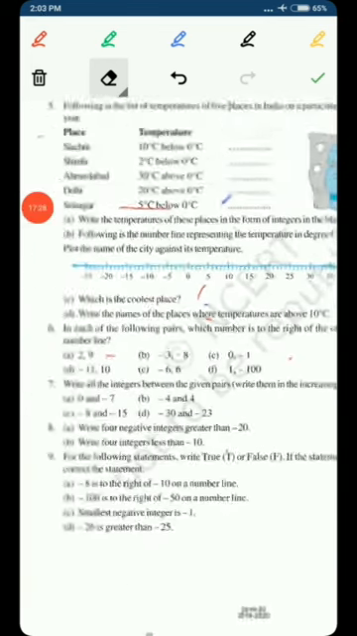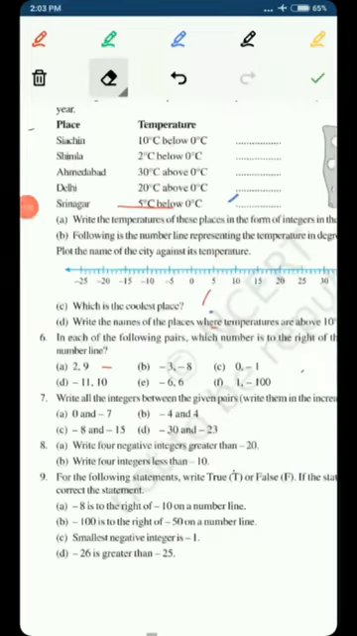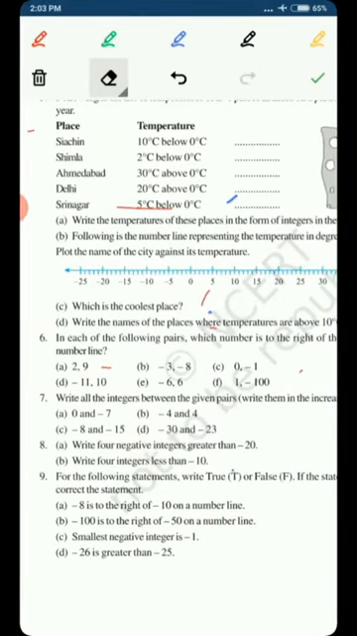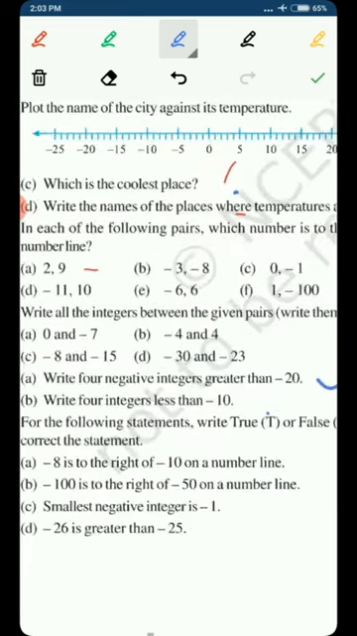Coming to the next question, question number 8. What does question number 8 say? Write 4 negative integers greater than minus 20.